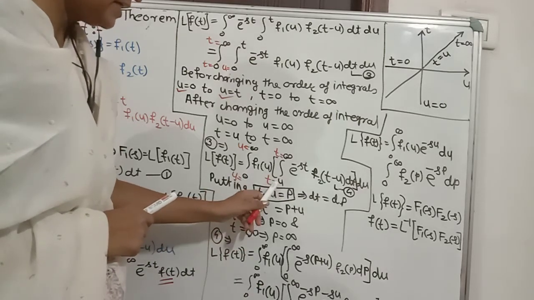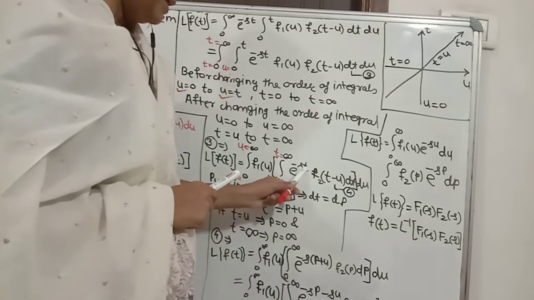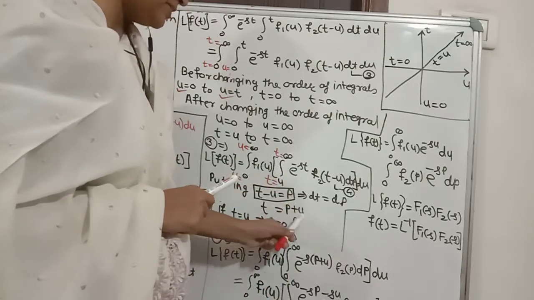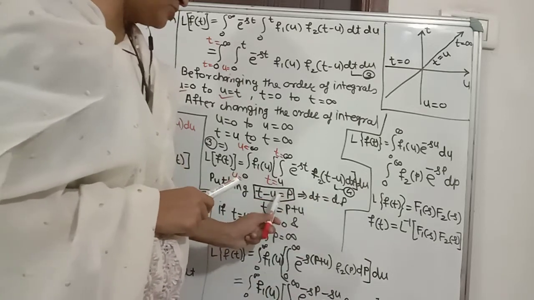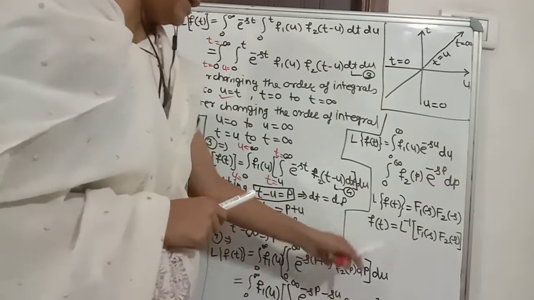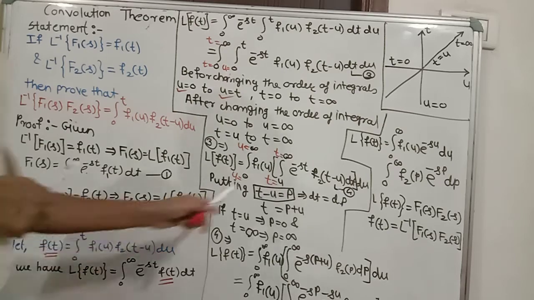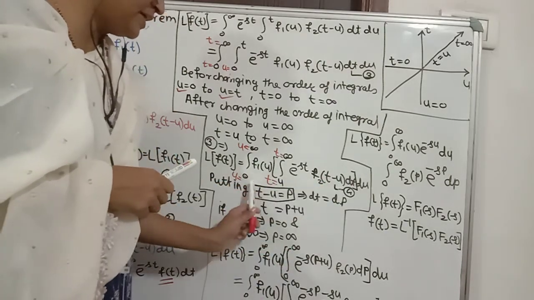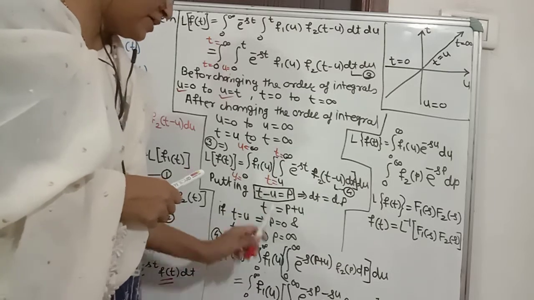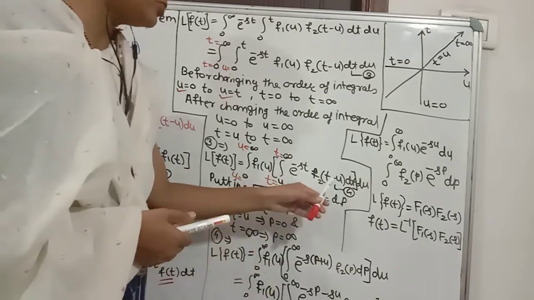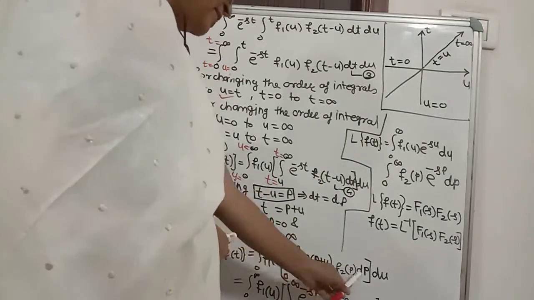and integration 0 to infinity e raised to the power minus. Now the value of t is p plus u, so we write here minus s into p plus u into f2 of t minus u is p, so f2 of p dp, and du as it is. We have changed only the integral of t into p, so we don't have to change the integral of u, and we have changed only the limits of t, so it is completely converted in the form of p.